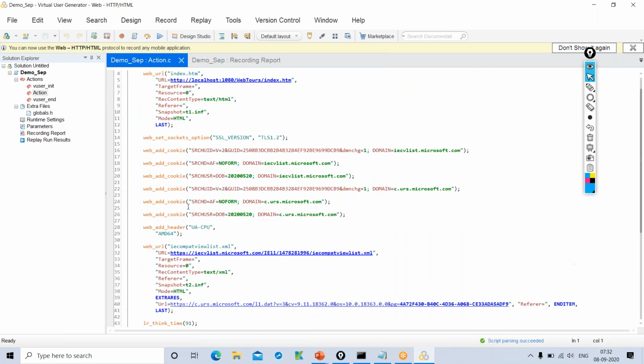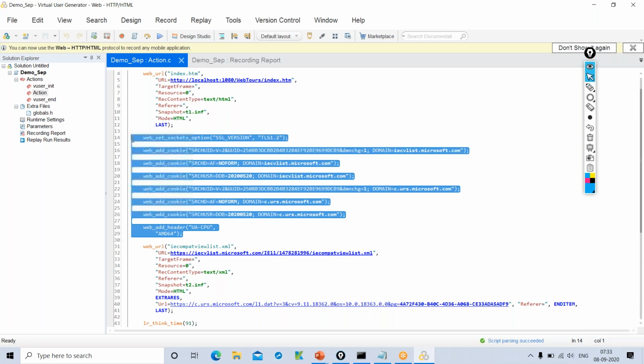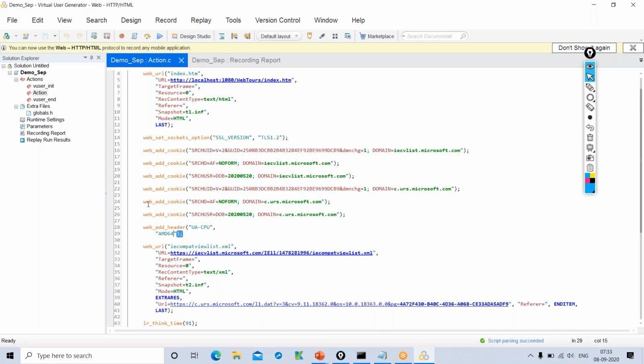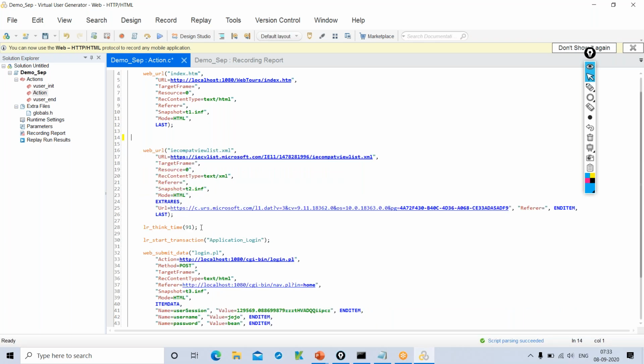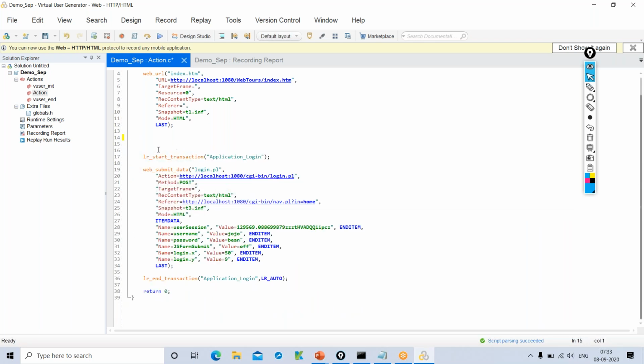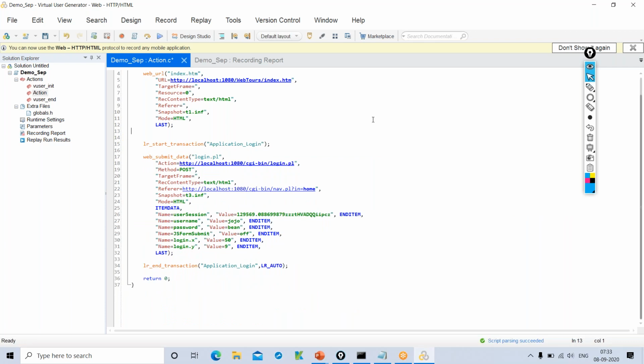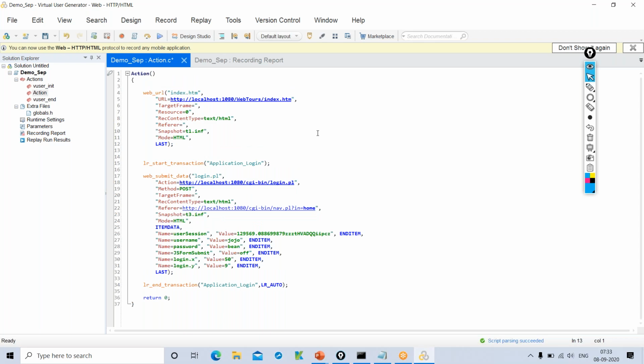Okay, now I'll quickly remove the unwanted things. For the time being, I'll explain it at a later point of time in our actual sessions. So if you carefully observe this script, we have given some transaction name. What is the transaction name that we have given? It is application underscore login, right? This is the transaction name that we have given.